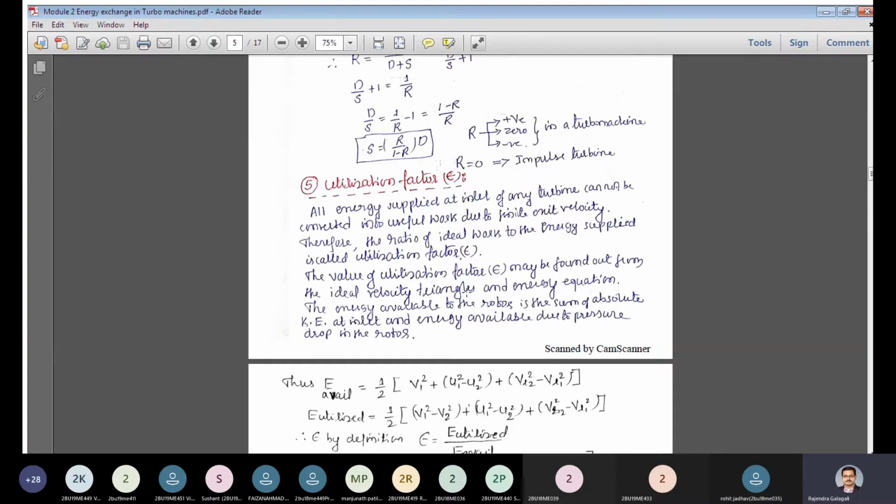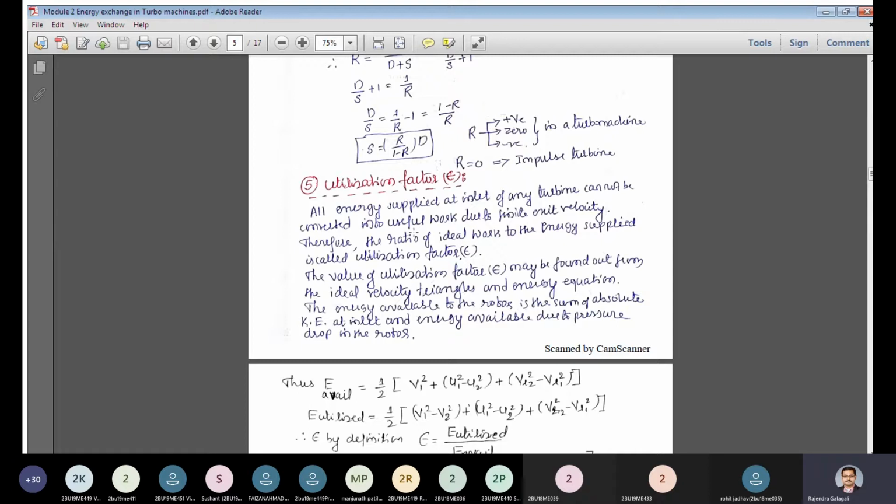Like in IC engines also, we have seen that the exhaust is let out at a very high temperature, right? The hot exhaust gases come out with a high temperature. That means the entire amount of heat cannot be utilized into work. In a similar fashion, the fluid that comes out, maybe steam or water, will also have some velocity. That means some energy is still associated with the water which cannot be converted into work.